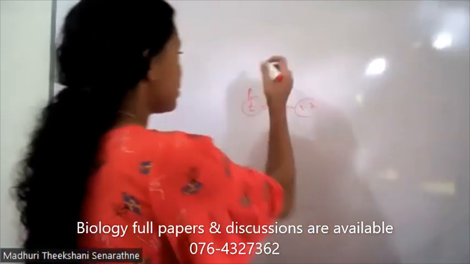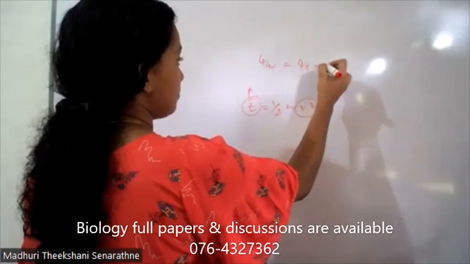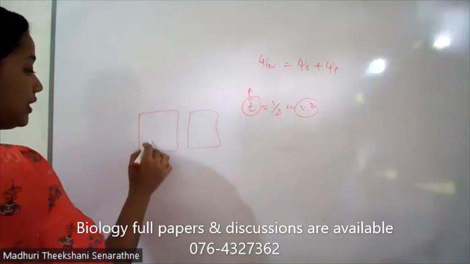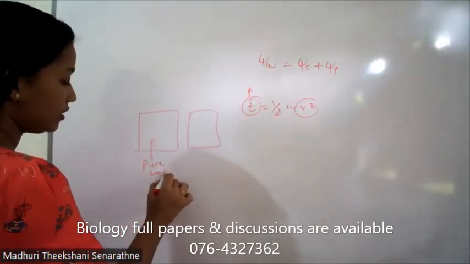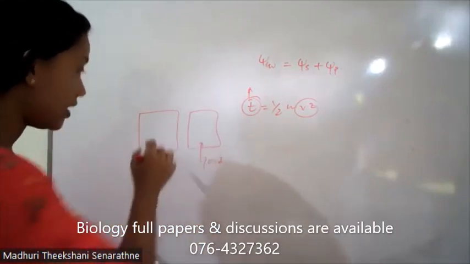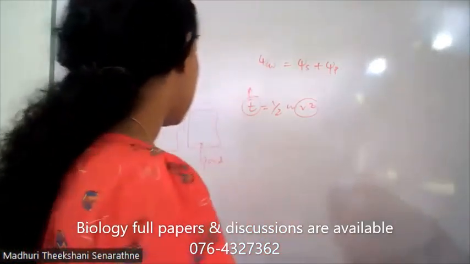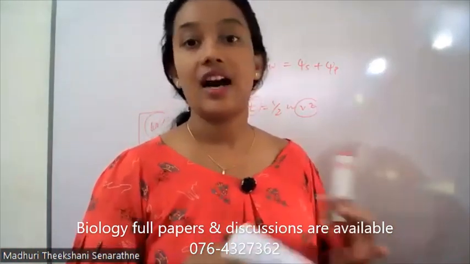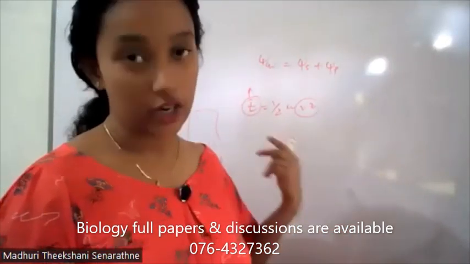The sign of water potential is psi W. The equation is psi S plus psi P. Now, there is a pure water sample, and this is a pond water sample. Pure water means 100% water molecules are present. Pond water means there are some ions and everything dissolved in the water.